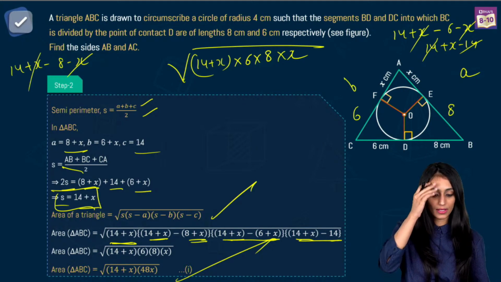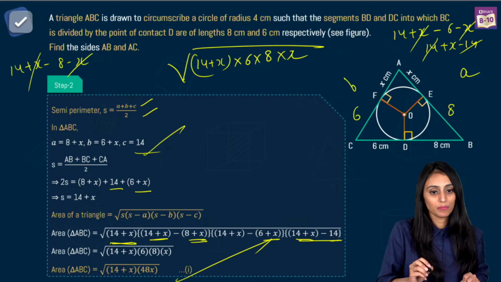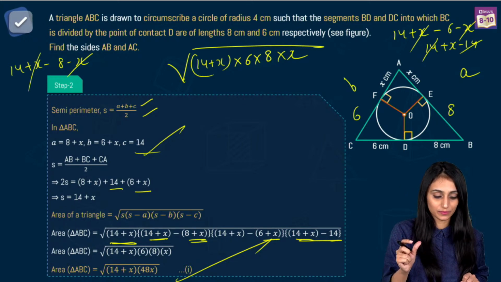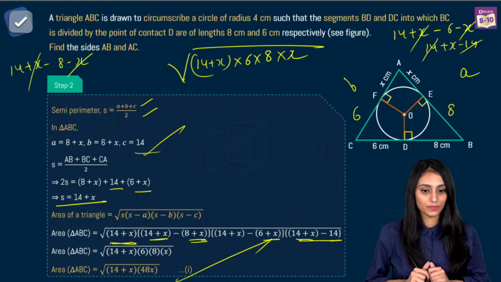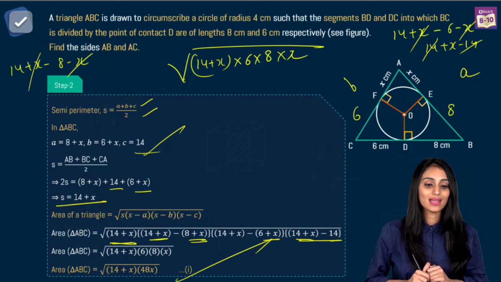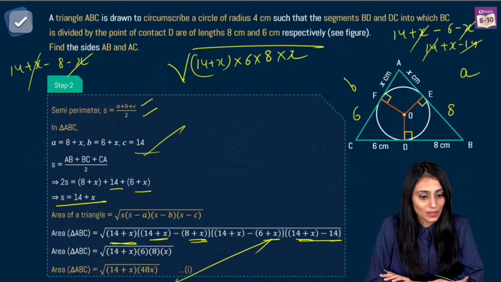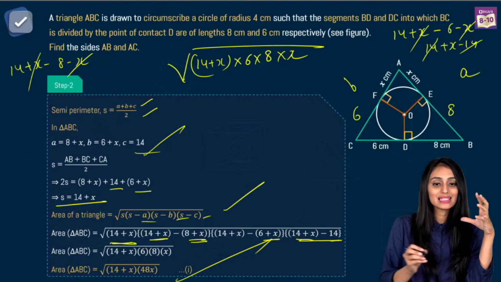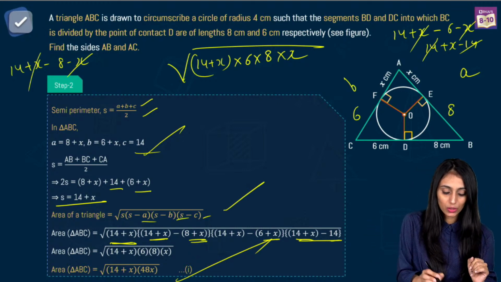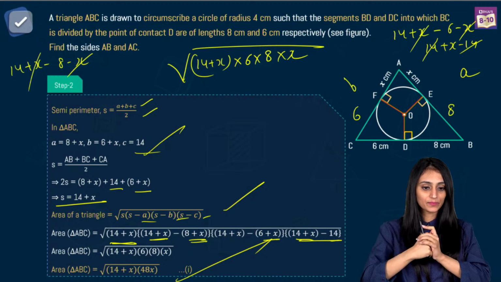Yes, Sakshi, step 2. We are using Heron's formula here. You add up all the sides and divide them by 2 to get the semi-perimeter, which is s here. That's going to be 14 plus x. In class 10th, Heron's formula is used for finding the area of a triangle with the help of the sides. We are using the lengths of the sides to find out the area of the triangle. I hope, Sakshi, it's clear now. The semi-perimeter we find out and put it here. a, b, c represent these sides, and then it's only calculation. We can leave it here after making an equation. Clear? Everyone, quickly, thumbs up, smileys.